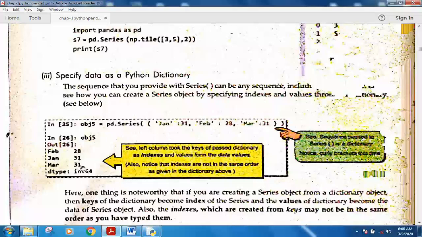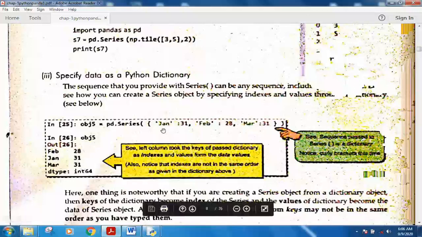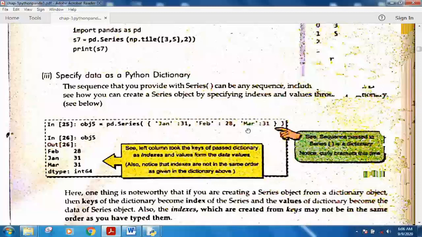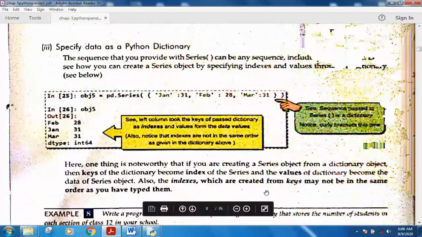It means all the keys of the dictionary will be used as the index, and all the values of the keys will be used as the data values. Now what is happening is that the index is also not by default 0, 1, 2, 3. Whatever index you want for the series will be given by the keys of the dictionary. This is one of the methods of creating your own indexes other than 0, 1, 2, 3. Other than the normal common index, you can specify the index according to your own choice also, which I am going to display for you.